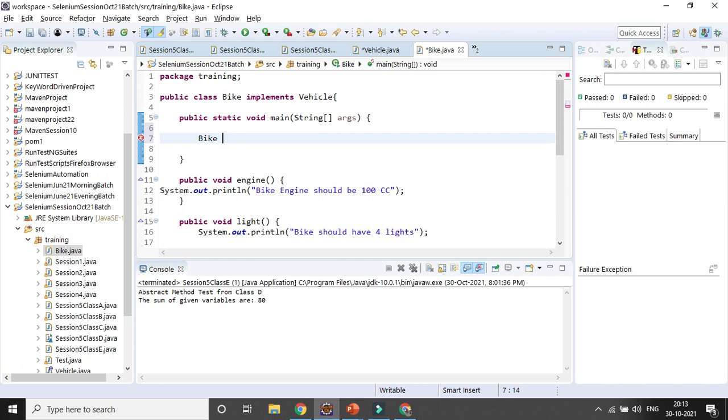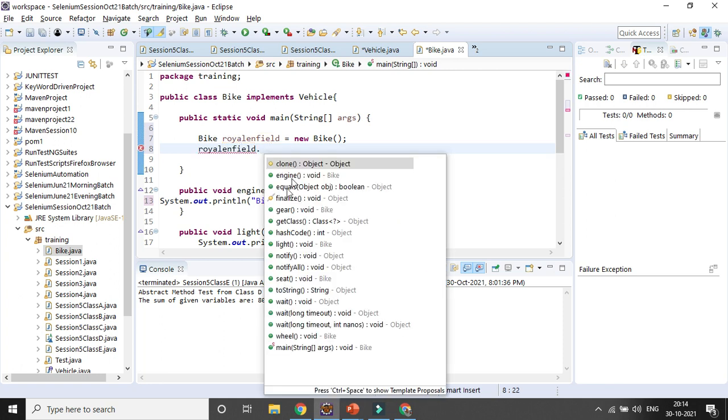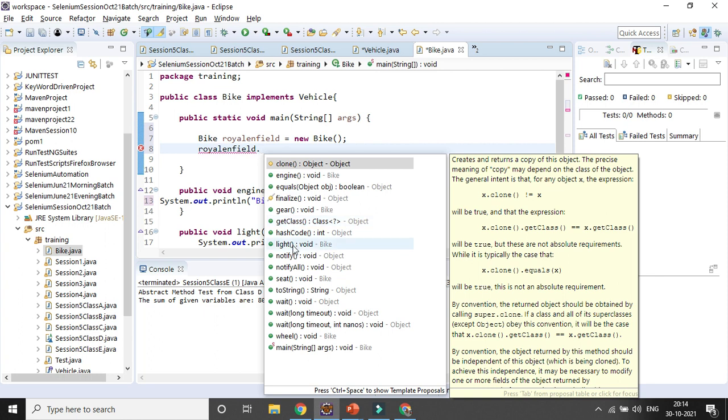Here CC will be maybe 300 cc. So your object name is Royal Enfield equal to new bike. Now with the help of Royal Enfield, you can call all the methods here. You can see engine is coming, gear is coming, light is coming, seat is coming, wheel is coming. As well as you can add a few more methods as required.